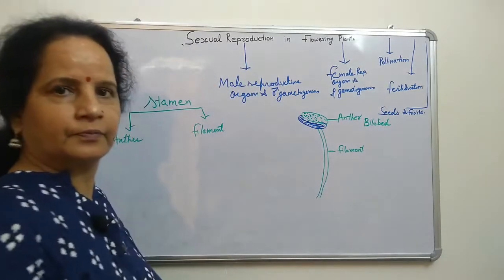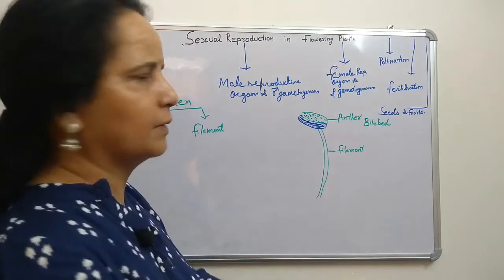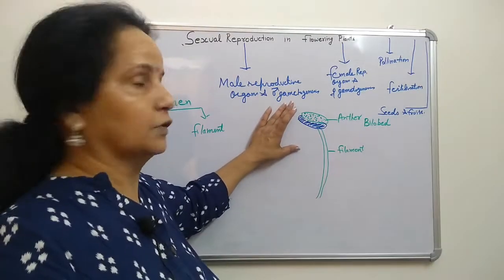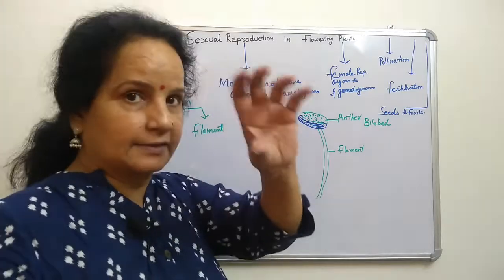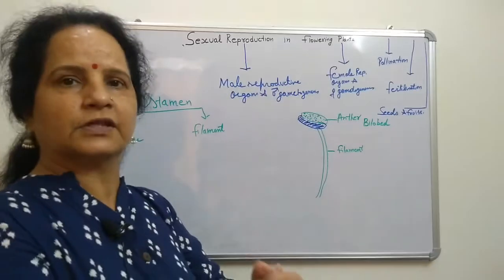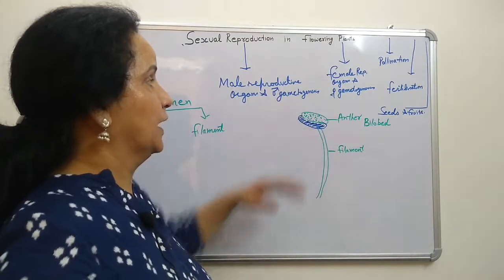You can see this in the China rose plant, Gudal, also called hibiscus. There the anthers are large, so we can see them with the naked eye.